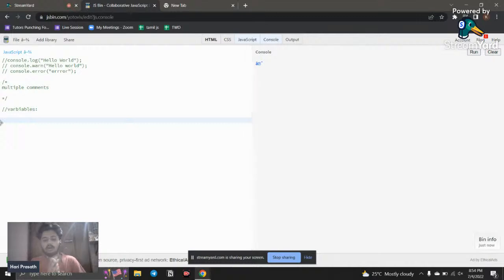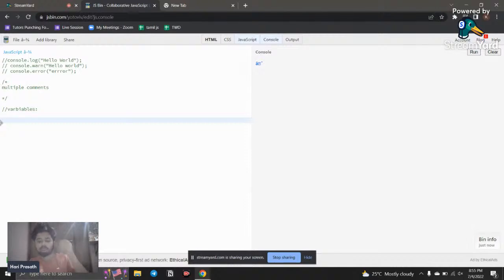So, what is a variable? First of all, what is a variable? A variable is like a container that stores some data. That's it, very simple. It is a container that stores some data, the value. The data and value are the same thing. Whenever we want that value, we just call that container and we get that value.